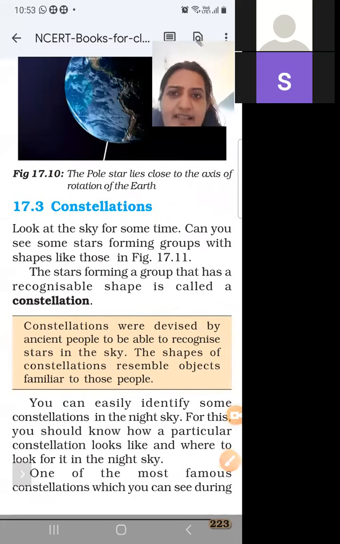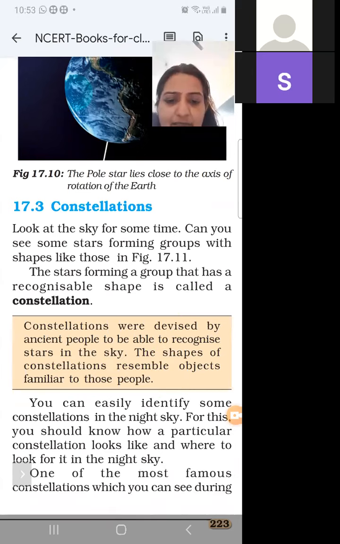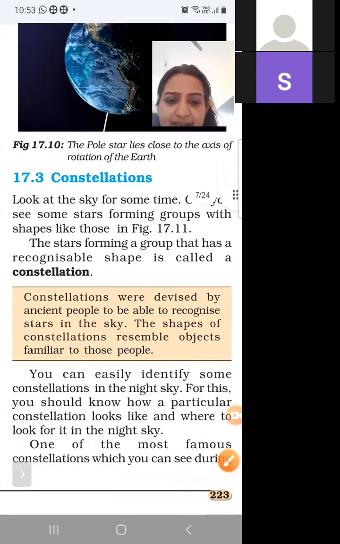Constellations were devised by ancient people to be able to recognize stars in the sky, and the shape of these constellations is similar to the objects around us.